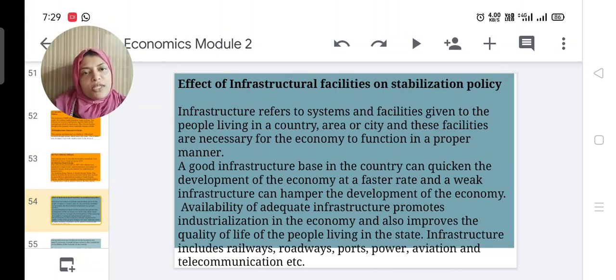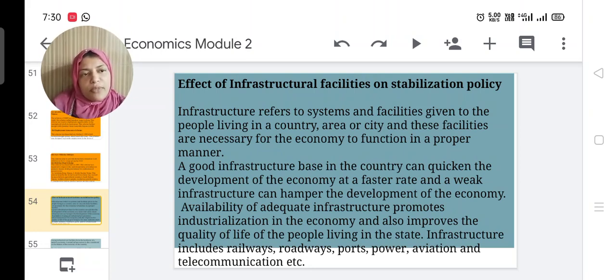Then next topic is the effect of infrastructural facilities on stabilization policy. What do you mean by infrastructure? Infrastructure refers to the system and facilities given to people living in a country, area or a city, and these facilities are necessary for the economy to function in a proper manner. A good infrastructure base in the country can quicken the development of the economy at a faster rate, and weak infrastructure can hamper the development of the economy. So for the development of the country, at least basic infrastructure is a must.